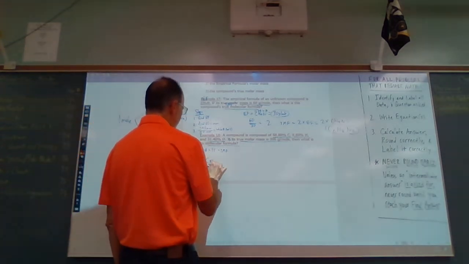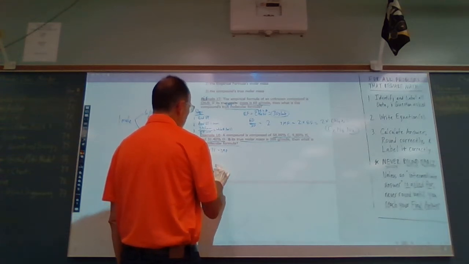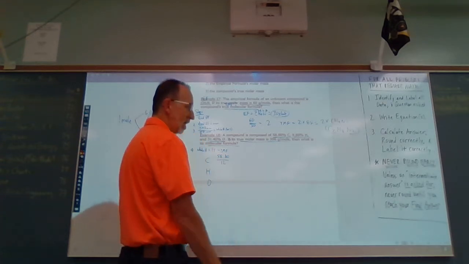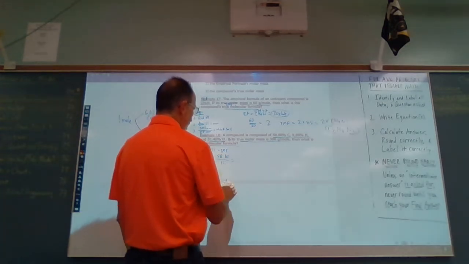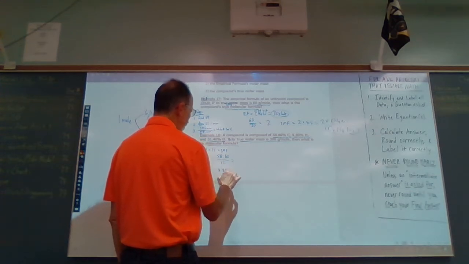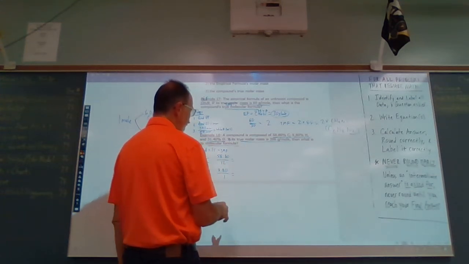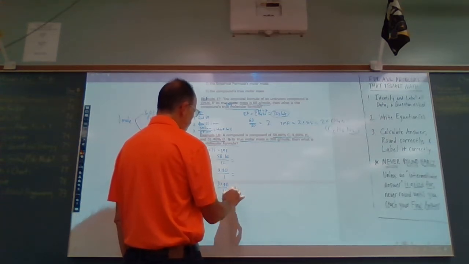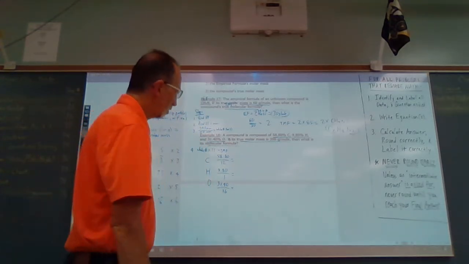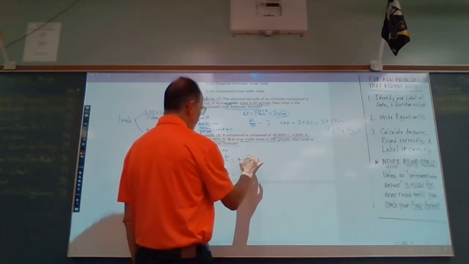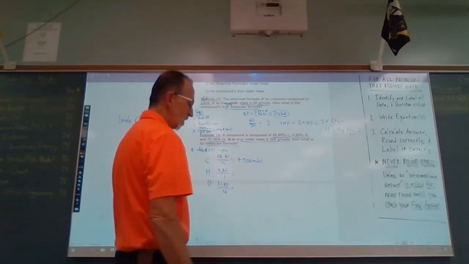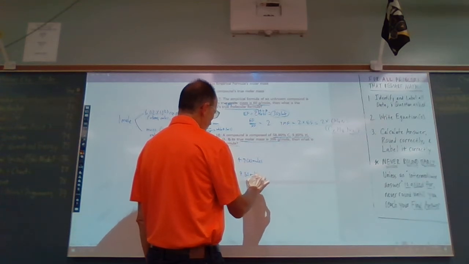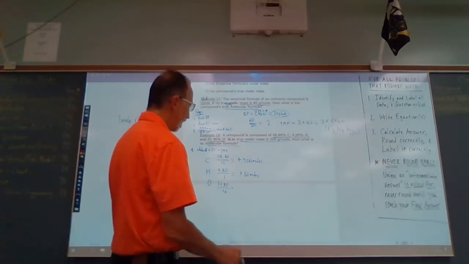All right, so we got C, H, and O. Our carbon percentage is 58.80. We're going to divide that by carbon's molar mass, 12. Hydrogen, 9.80 divided by its molar mass, which is 1. That's easy enough. Oxygen, 31.40% divided by its molar mass, 16. So here we have 4.900 moles. I'm sticking with the sig figs there. Here we have 9.80 moles. And down below we have 1.963 moles.